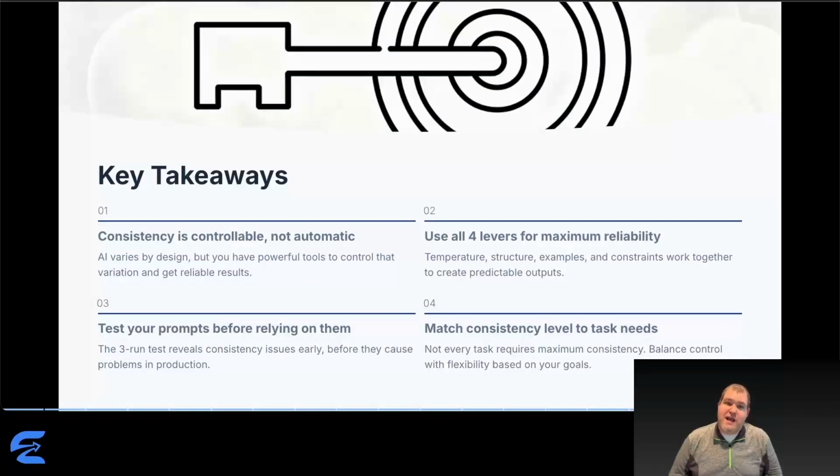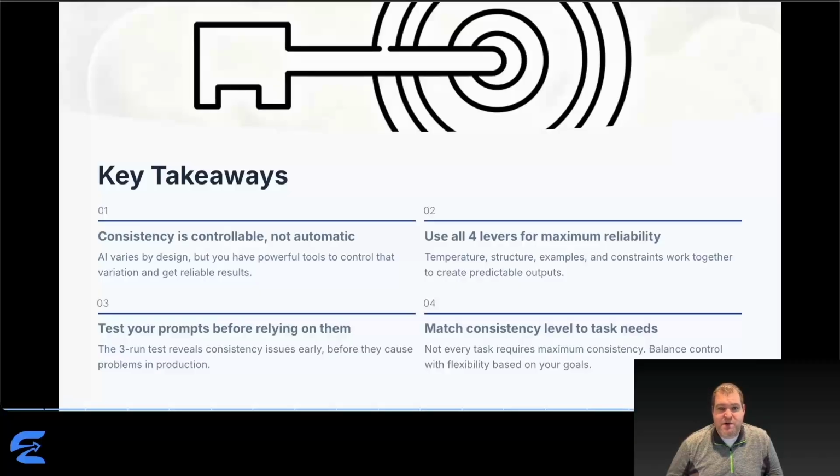All right, so let's recap what matters. Consistency is controllable, not automatic. AI will vary by default. You need to actively control it using the 4 levers we covered. Use all 4 levers for maximum reliability. Temperature, structure, examples, and constraints work together. Each one addresses a different source of variation.